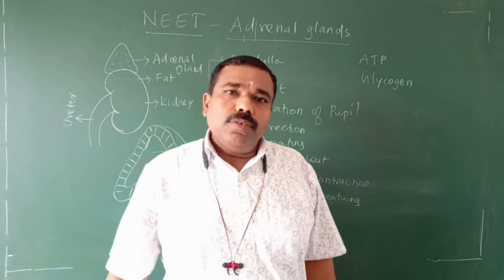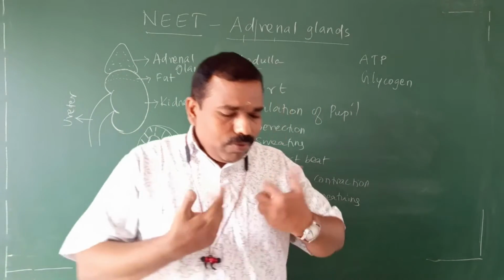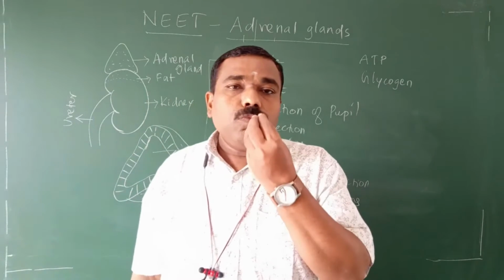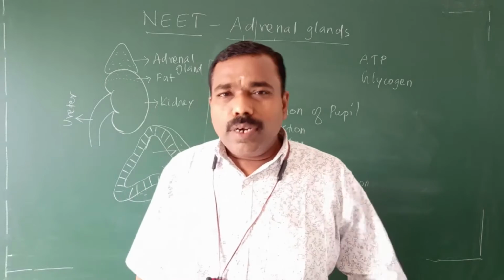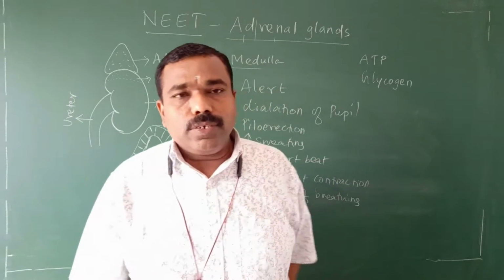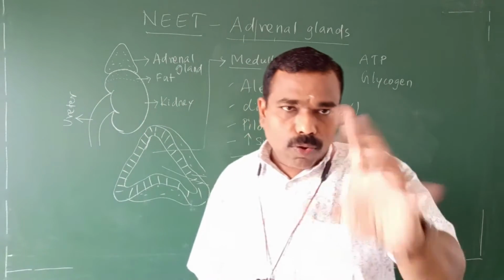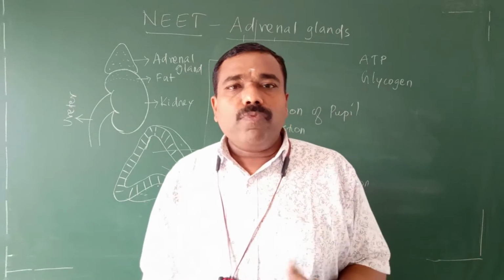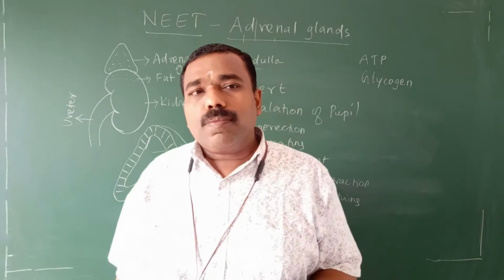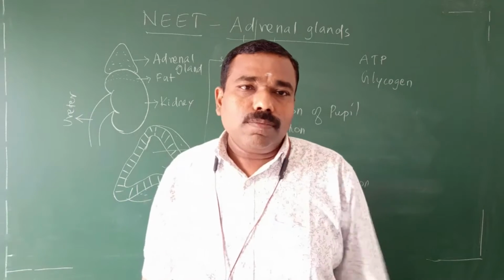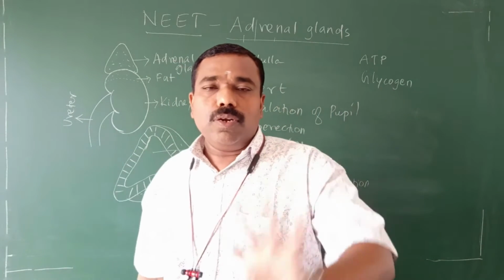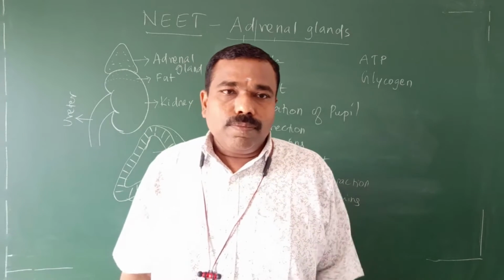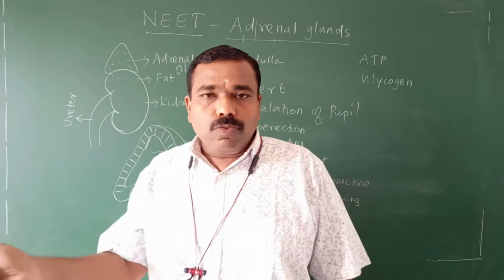What is glycogen? Whenever we consume food, per day we require a certain quantity of ATP, a certain quantity of calories, energy. For example, you require only 400 kilocalories of energy, but you have taken 500 kilocalories through food.